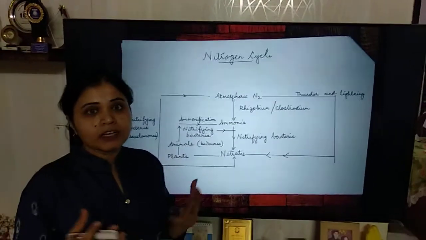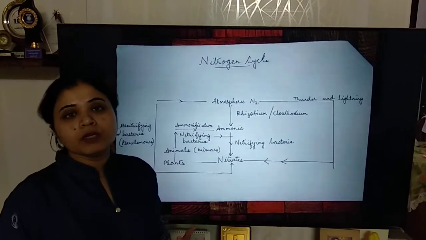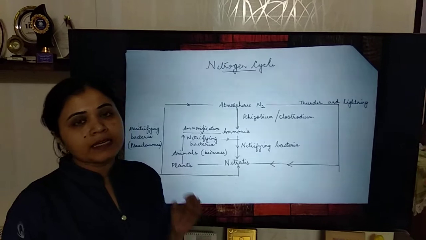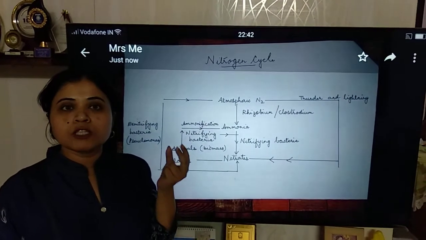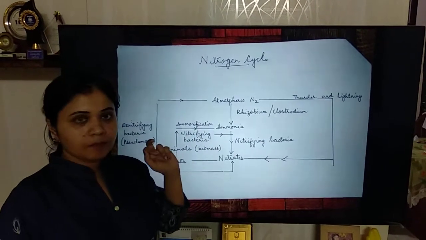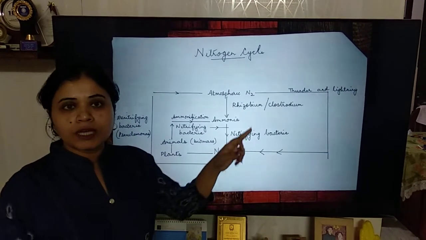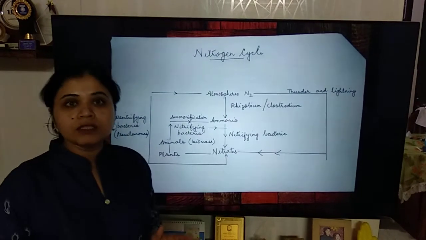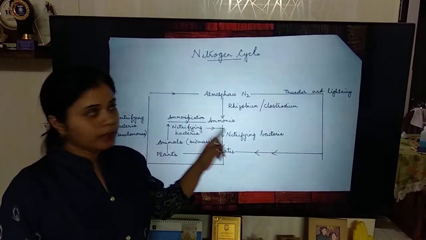That is, peas, chana, so many dal items whatever you have daily, they contain leguminous root nodules. These are called leguminous plants because they have root nodules, a balloon-shaped structure present in the root in which the Rhizobium bacteria exist. Along with that, you can see Clostridium bacteria is also there, which is freely existing in the air. So both of these bacteria have the capacity to convert atmospheric nitrogen into ammonia.